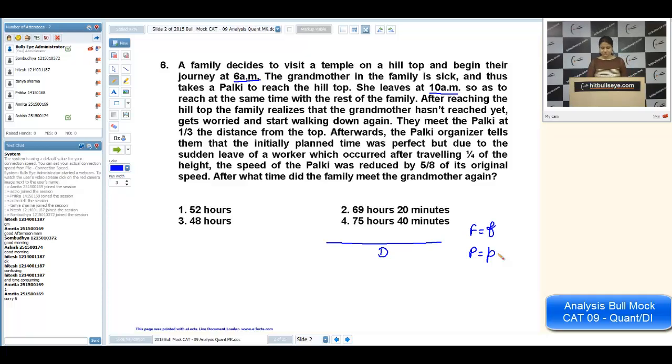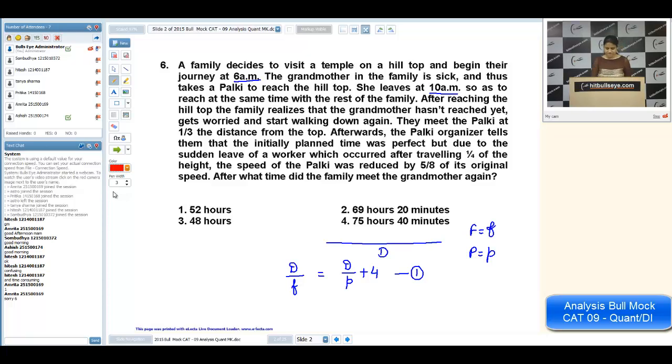Now I'm taking the very first condition. The family will cover the whole distance by this speed. I'm using the speed formula, that is time is equal to distance upon speed. D is the whole distance, and f is the speed of family. And palki has covered the whole distance in this much time, d upon p. Okay, there is a difference of 4 hours. So to equate the equation, I'm adding 4 on the right hand side since family is taking more time. That is our first equation.